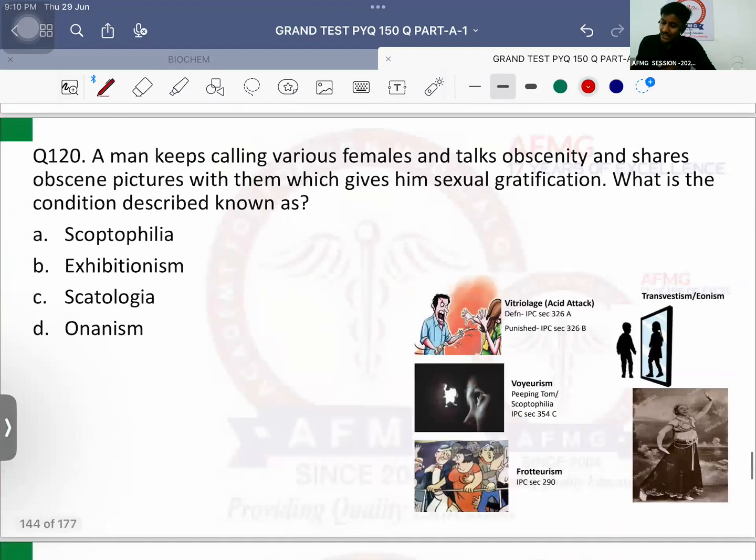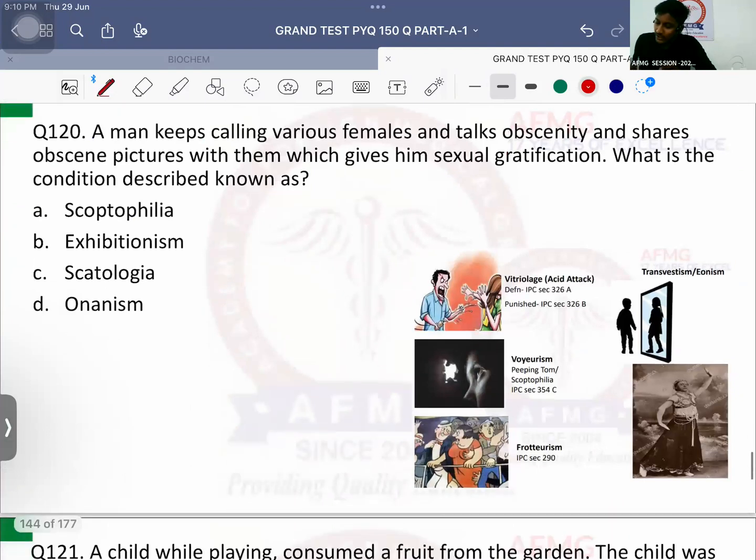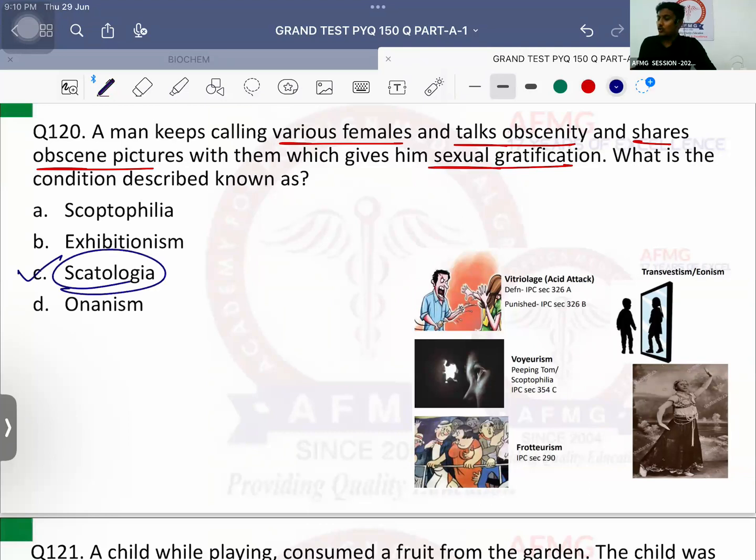Question number 120. A man keeps calling various females and talks obscenity, rubbish, okay, and shares obscene pictures with them, which gives him sexual gratification. What is the condition described known as? It is known as scatologia. Okay? No issues with this.